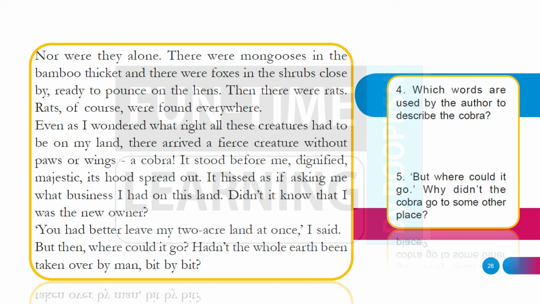Yes, 2 questions. Which words are used by the author to describe the cobra? Here, 2 words are there. Dignified and majestic are the words. But it is your duty, your task to write it as a complete answer. And finally, the 5th question. Why didn't the cobra go to some other place? You know that Bashir is trying to scare the cobra away. But what is the problem? The whole earth had been taken over by man bit by bit.